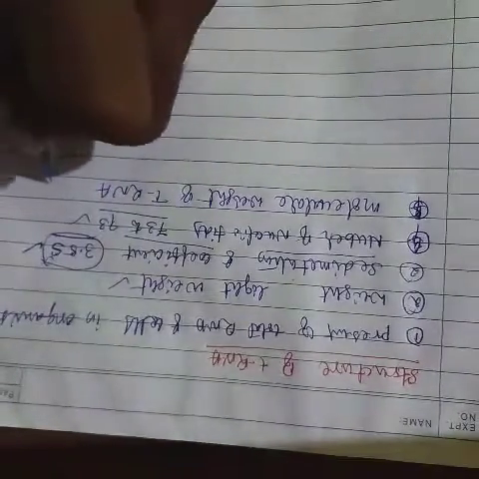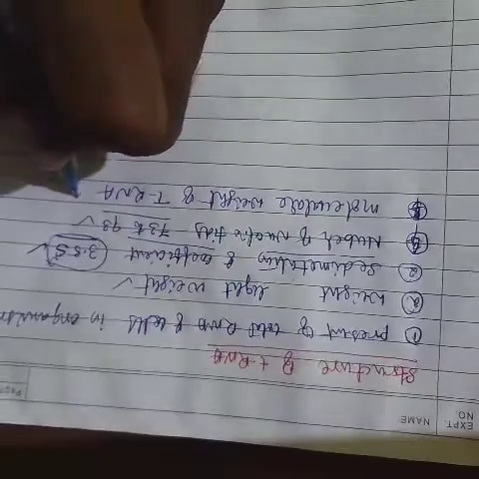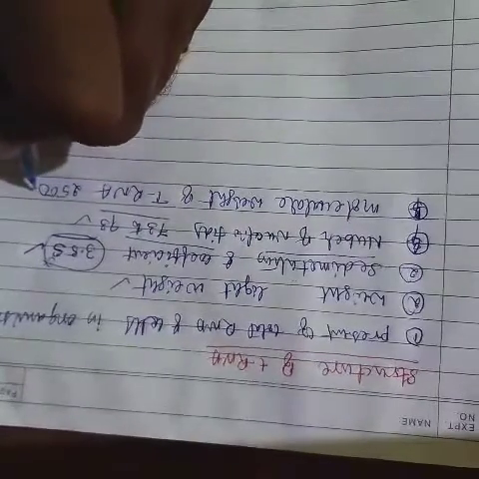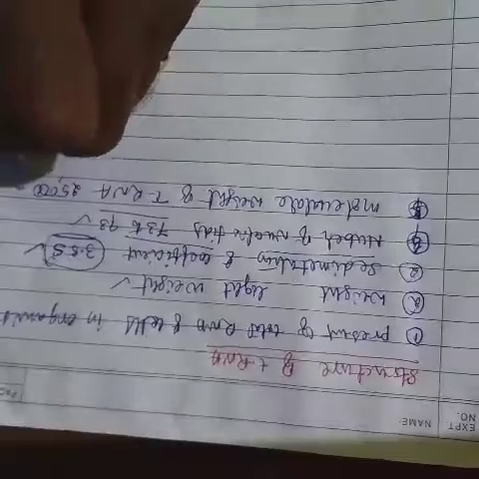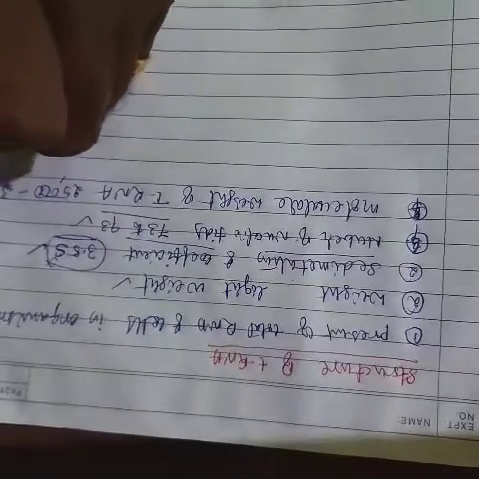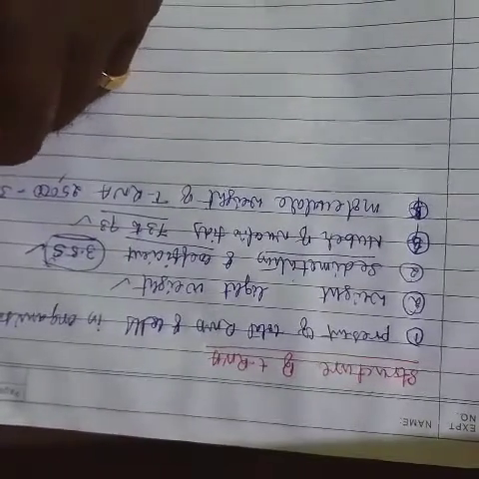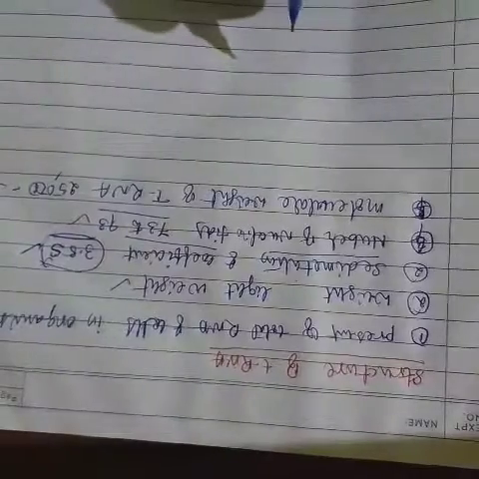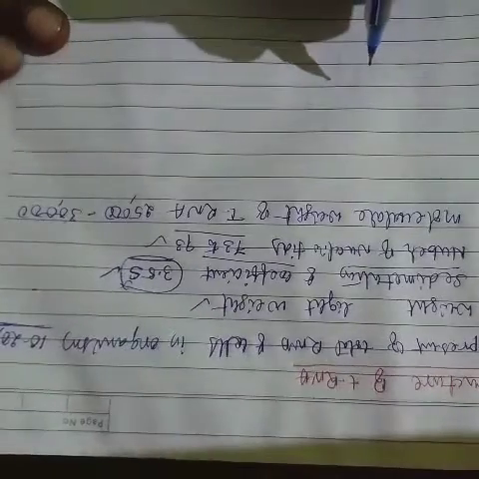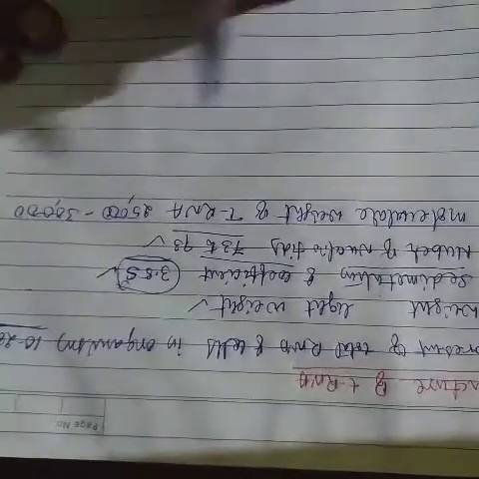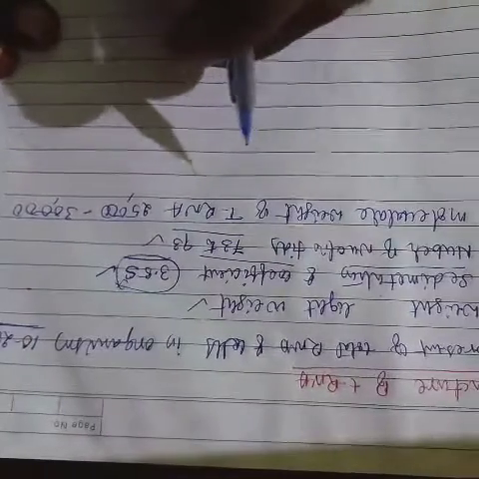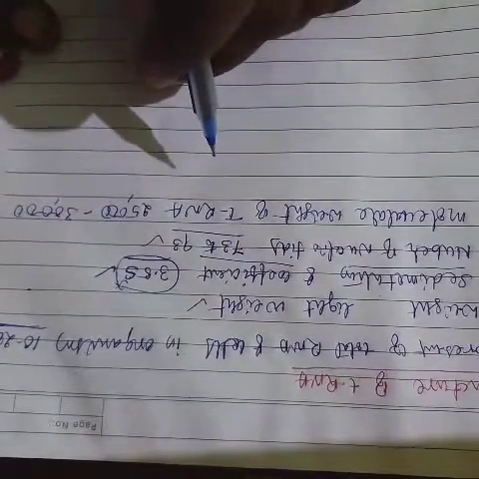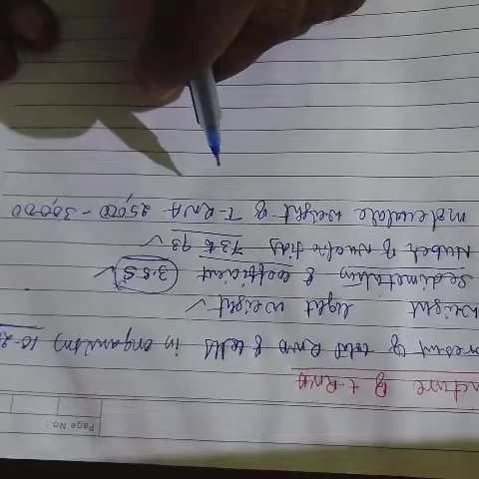The molecular weight of the tRNA molecule is 25,000 to 30,000. 25,000 to 30,000 molecular weight is in the tRNA molecule.